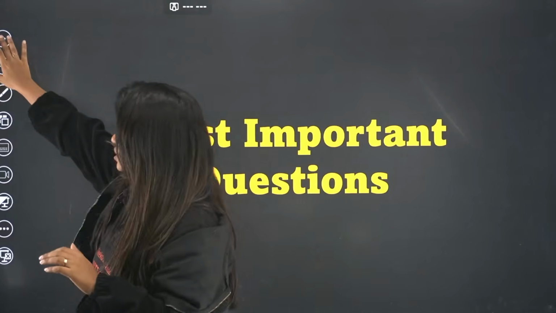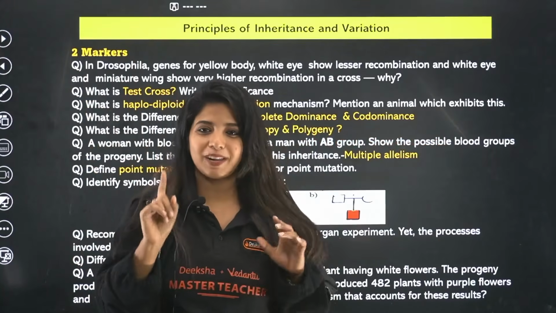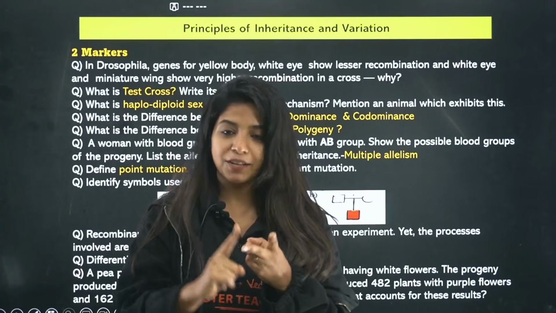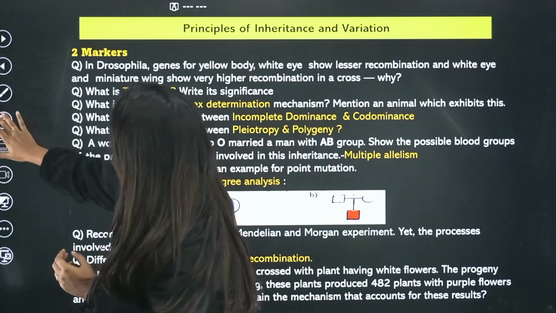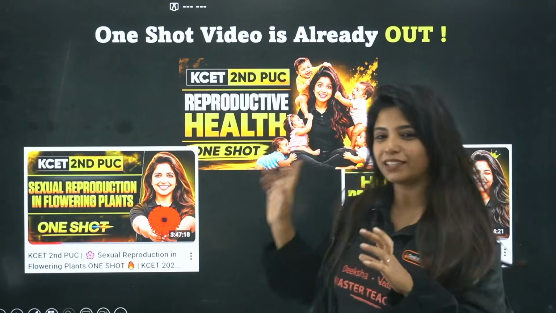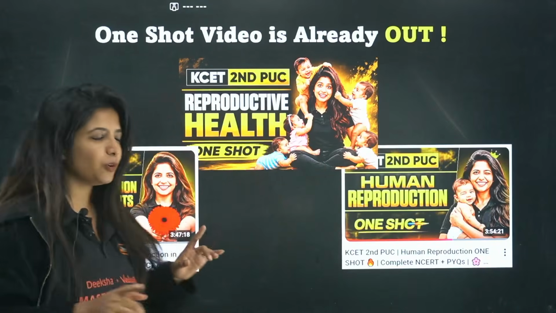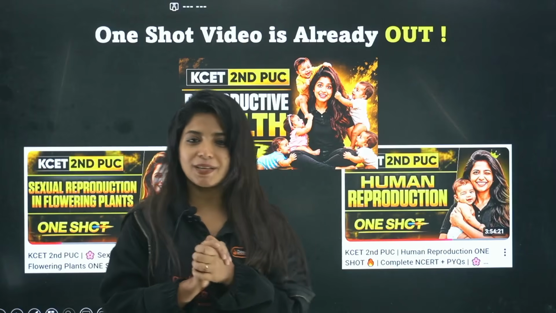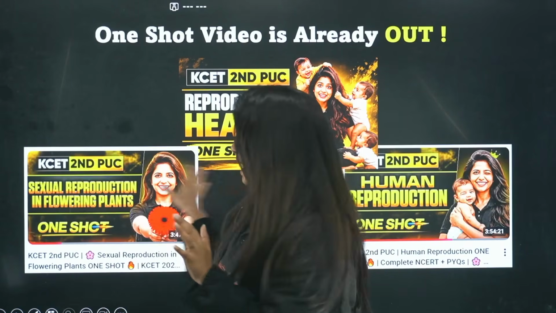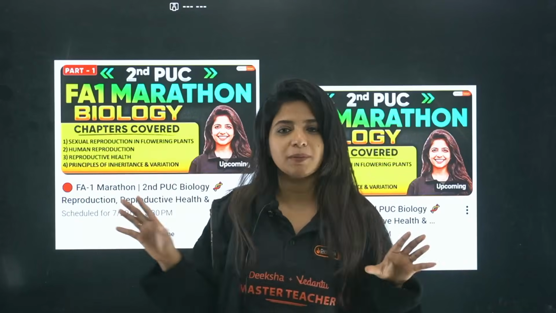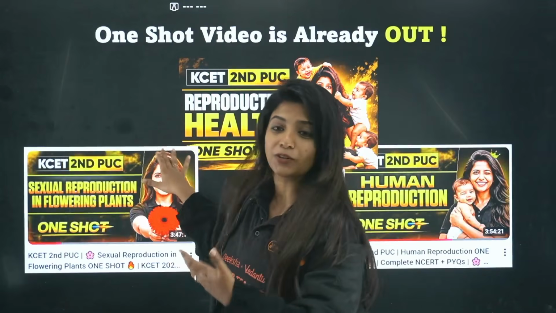Now let me show you the questions, and also one more very important thing. For every other chapter, sexual reproduction in flowering plants, human reproduction, as well as reproductive health, I have done the one-shot videos. I think the reproductive health video is going to be out today or probably by tomorrow, but there will be one-shot videos that are available. For principles of inheritance and variation, I have not done the one-shot. I came in the live yesterday in the second marathon, and I had discussed all the important questions that I'm going to talk about over here.